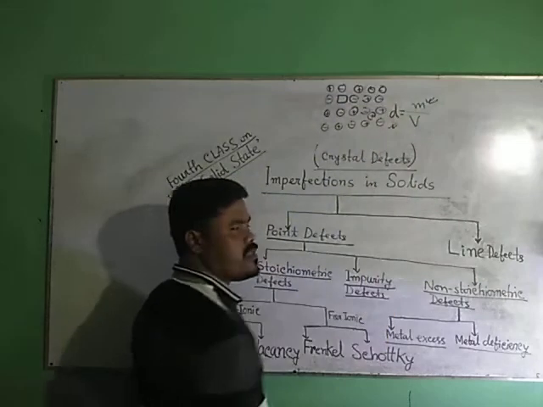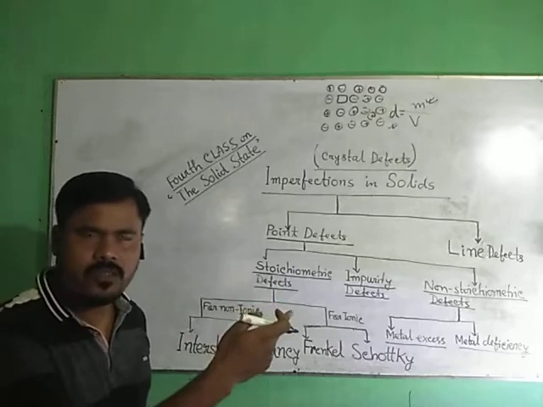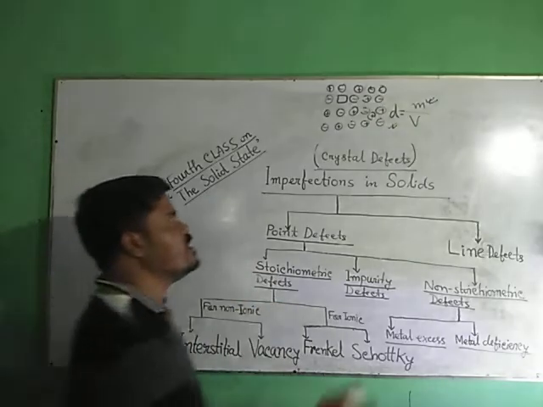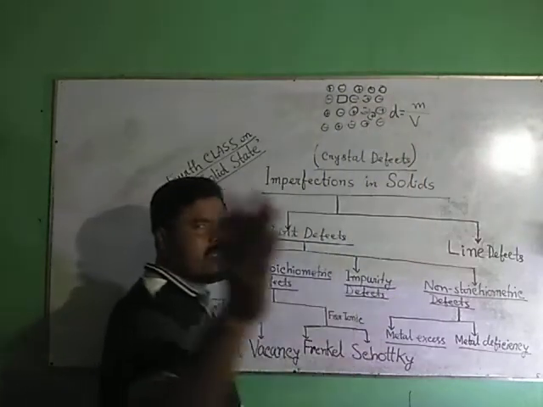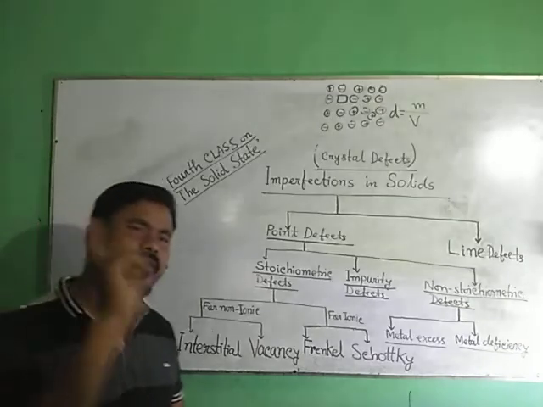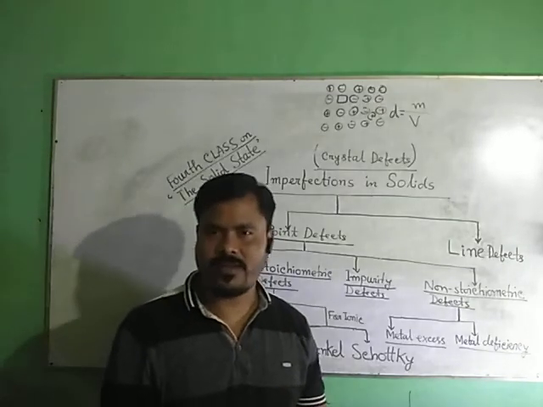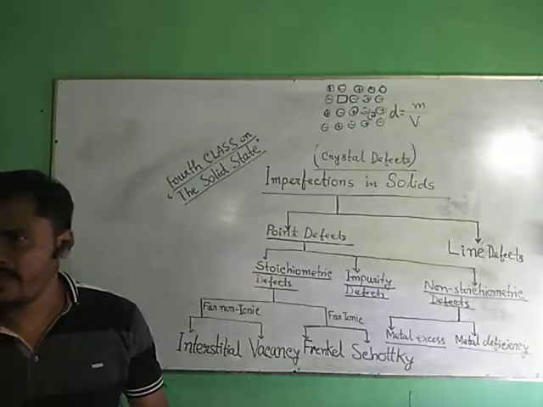Is there any effect on density? Whether mass changes or not? No, mass remains constant. Since mass remains constant, density will remain constant. That is, Frenkel defect has no effect on the density of a crystalline solid. Clear? Okay.